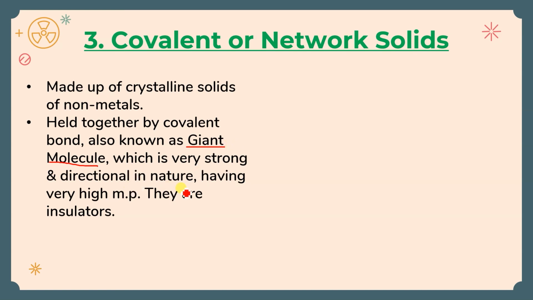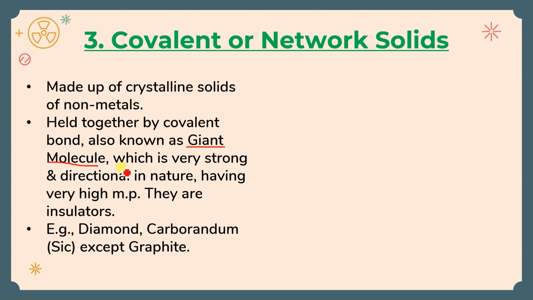You all know this, you have done in chemical bonding that covalent bonds are directional in nature, while ionic bonds are non-directional. So since it is directional in nature, we can say that a network solid is also directional in nature. And strong, because there are many networks, many covalent bonds combine, so that's why their melting point also becomes high. But still it is an insulator because there are neither free ions nor free electrons. Example: diamond, carborundum, the formula is SiC, and except graphite.